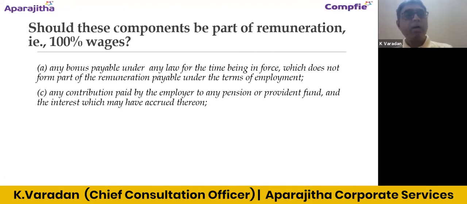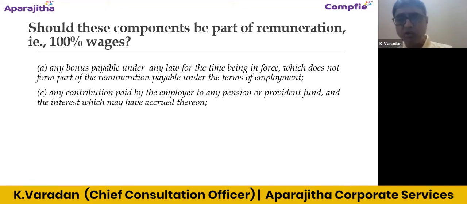Then should these components be part of remuneration? Again, class A and class C. Class A is about bonus, right? Let us take, for example, the bonus payable under the Payment of Bonus Act or some other law. And class C is the PF contribution paid by the employer in respect of an employee.